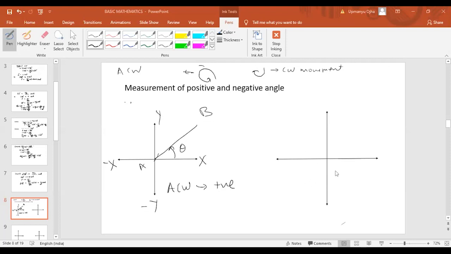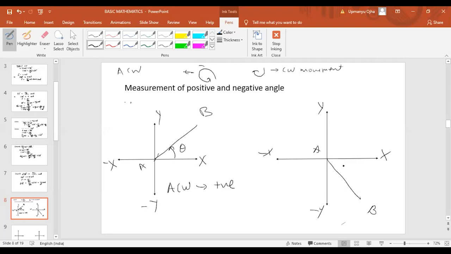Now let us draw another line in the second graph. If I draw the line like this, again it is line AB. Now this is your x-axis, this is your minus x, this is your plus y, minus y. Now there are two methods to find the angle of this AB. We have to start from the x-axis, that is the most important point. Either we can move in anti-clockwise direction or clockwise direction.